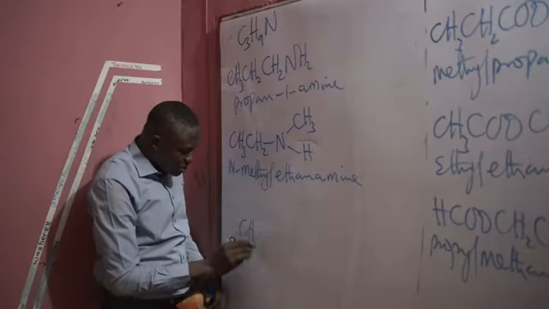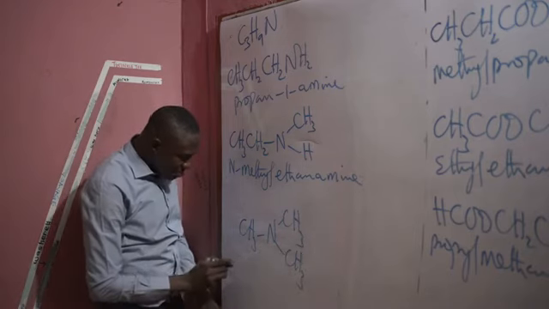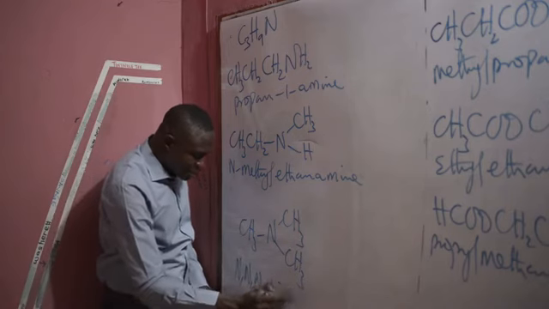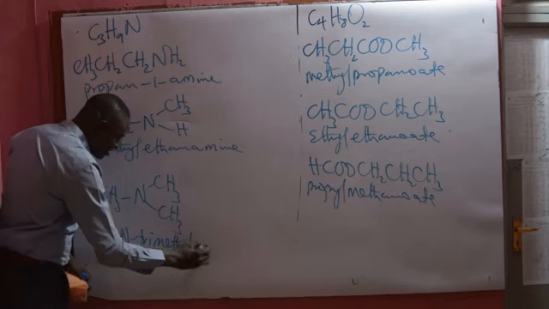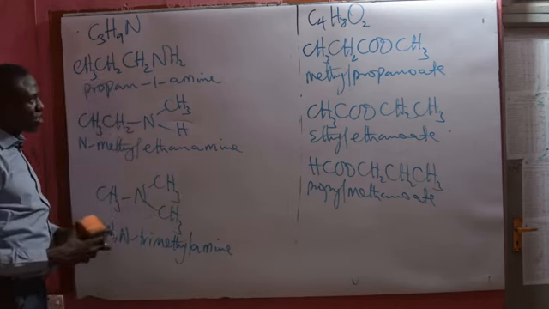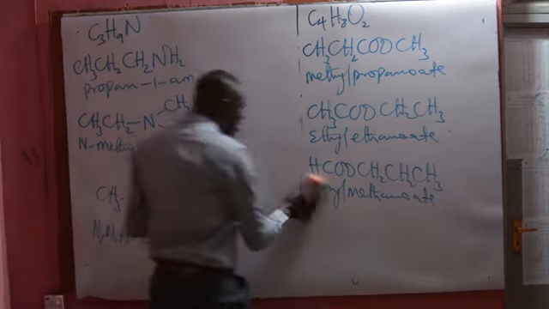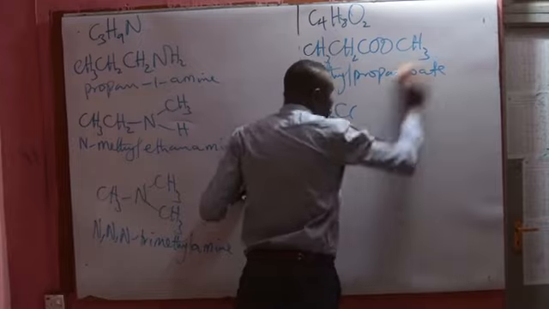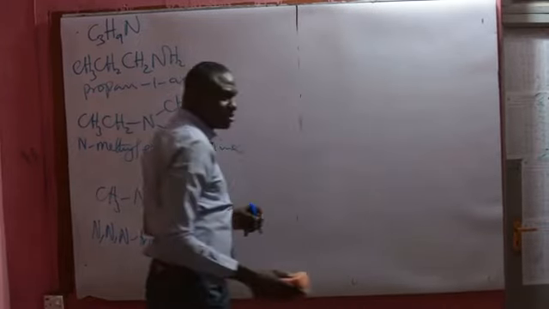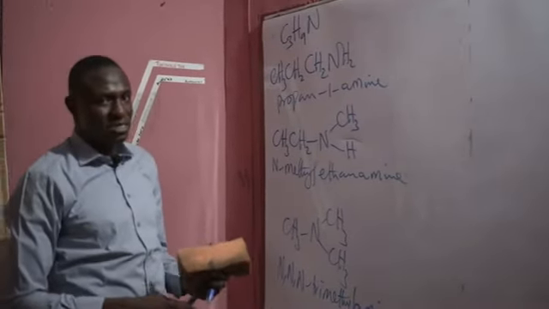What of when you have CH3, CH3, CH3? On the nitrogen there are three alkyl groups: N,N-dimethylmethanamine, or trimethylamine. So this is what we call metamerism. Metamers have to do with the number of carbon atoms in the alkyl groups attached on either side, and this is mostly common to alkanamines, alkanimines, as well as alkanoates.